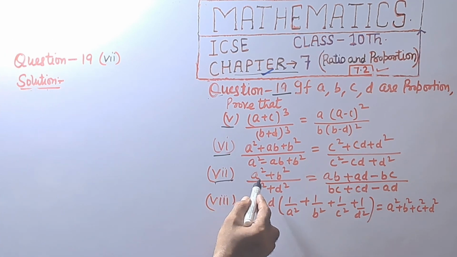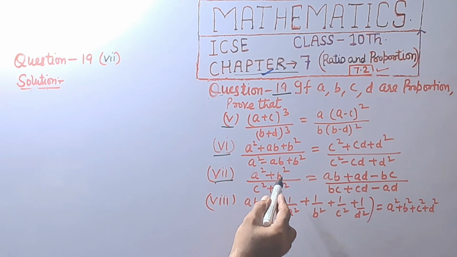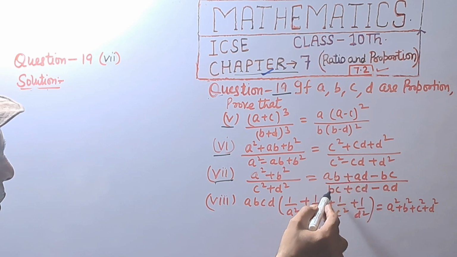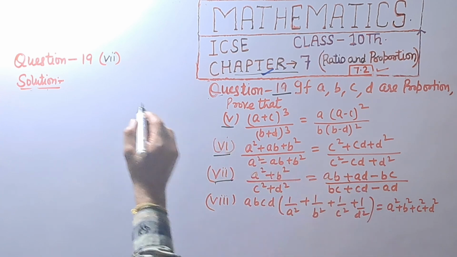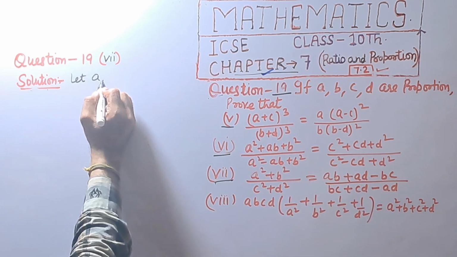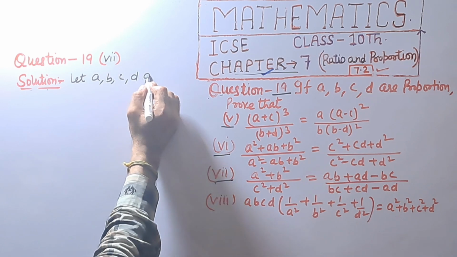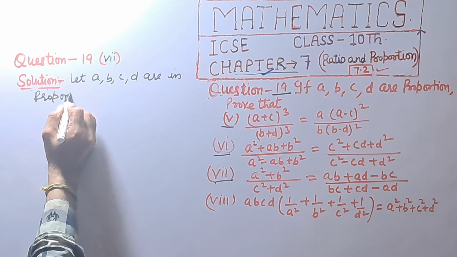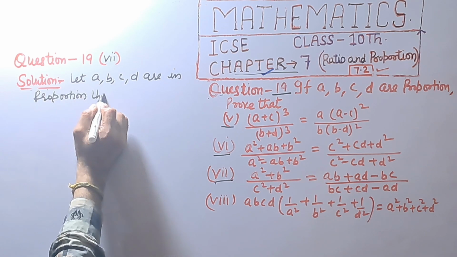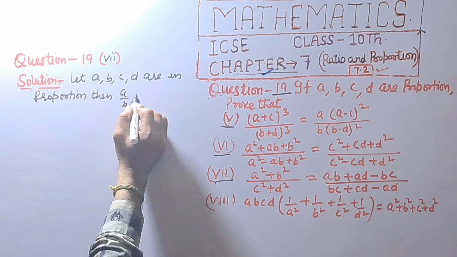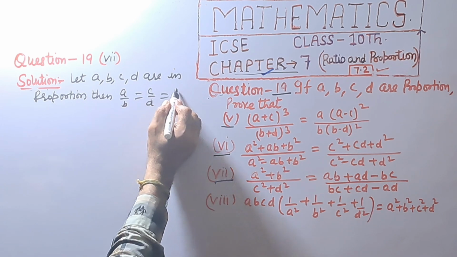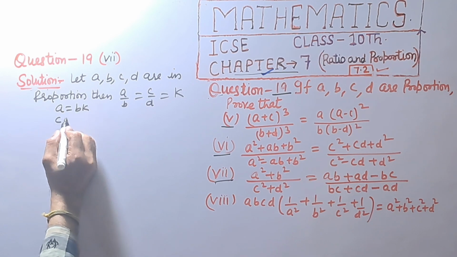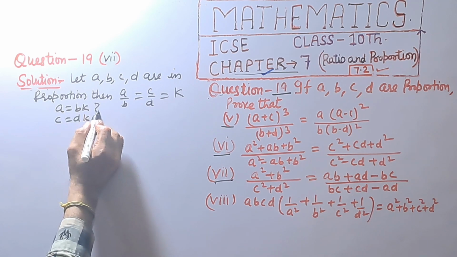Seventh part is given: a square plus b square upon c square plus d square is equal to ab plus ad minus bc upon bc plus cd minus ad. Let a, b, c, d be in proportion, then a upon b is equal to c upon d equal to k. A is equal to bk and c is equal to dk.